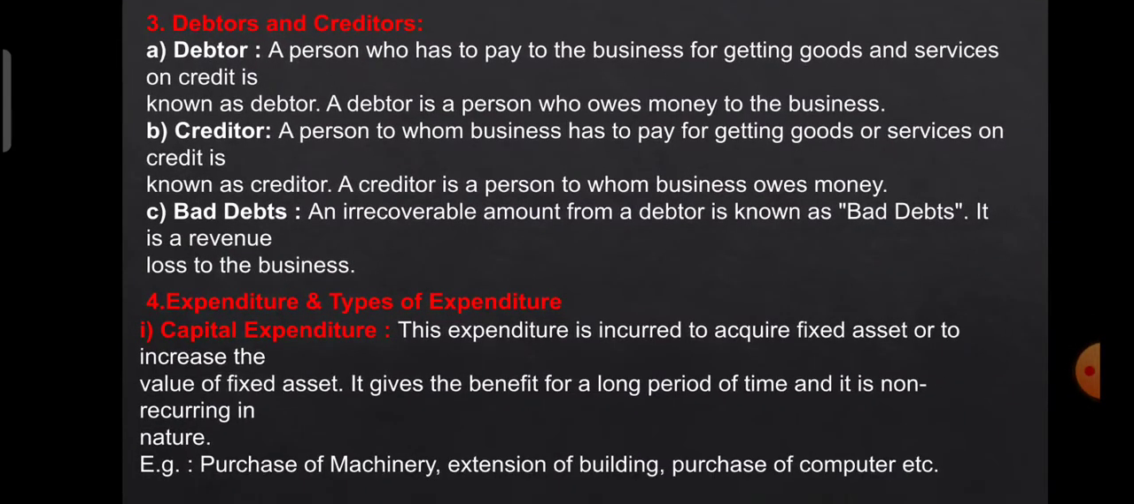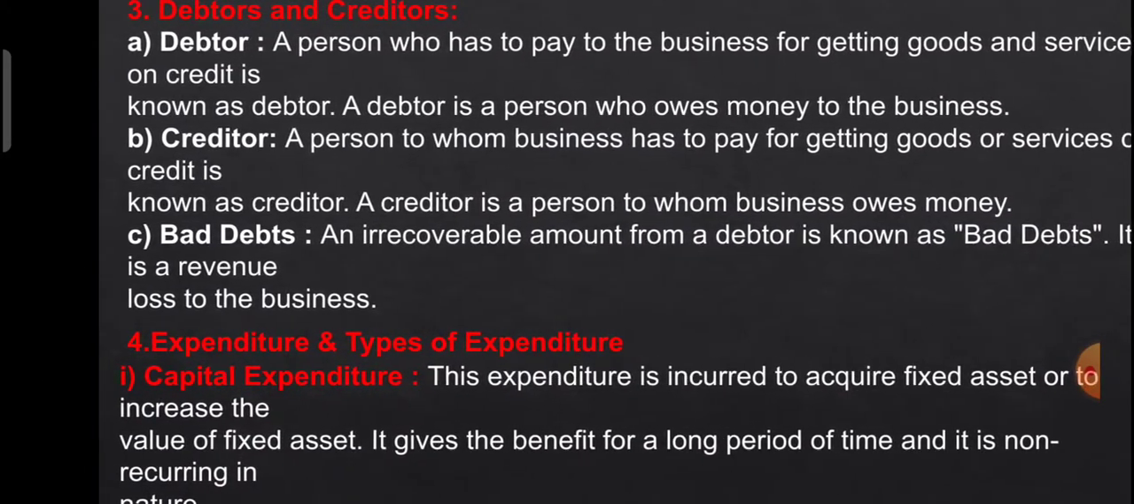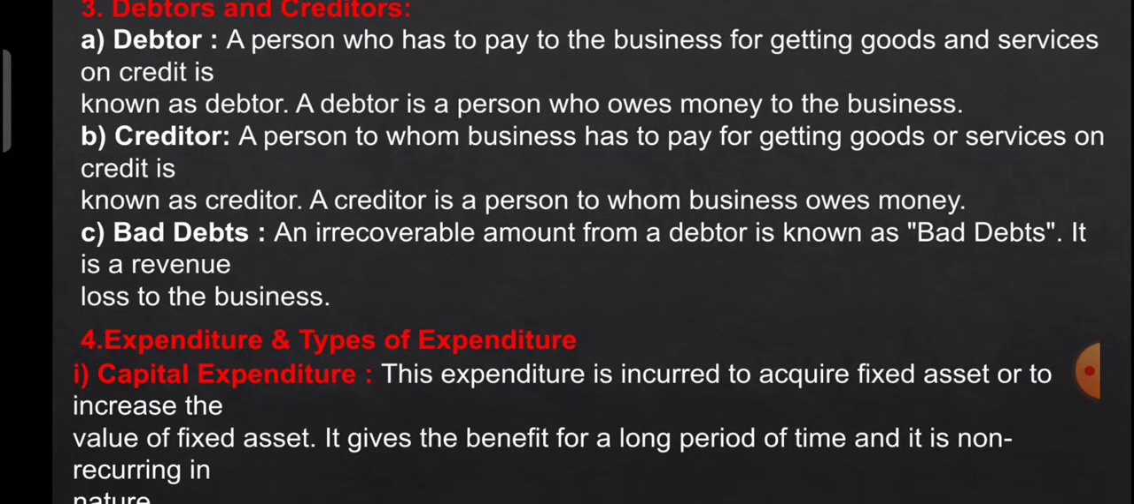And the third concept in this is bad debts. Bad debts is a credit money which is not recovered by the company from the customer. Basically, a debtor is a customer for the business who has taken goods or service on a credit basis, and a creditor is a supplier to the business. So when a customer does not pay any amount which was payable by him to the company, that is known as bad debts. So an irrecoverable amount from a debtor is known as bad debts. It is a revenue loss to the business.